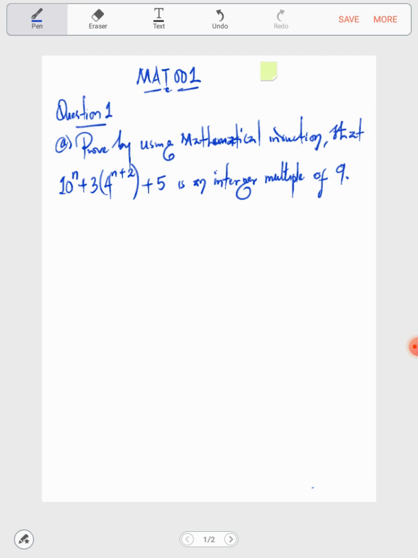We have to prove by using mathematical induction that this expression is a multiple of 9. So let's have the proof. But first, let's understand the problem. Now this is the expression. They say it's a multiple of a number. When you say something is a multiple of another number, that means, let's say k is a number, if I say it's a multiple of m, I can write m multiplying any integer, call it a.